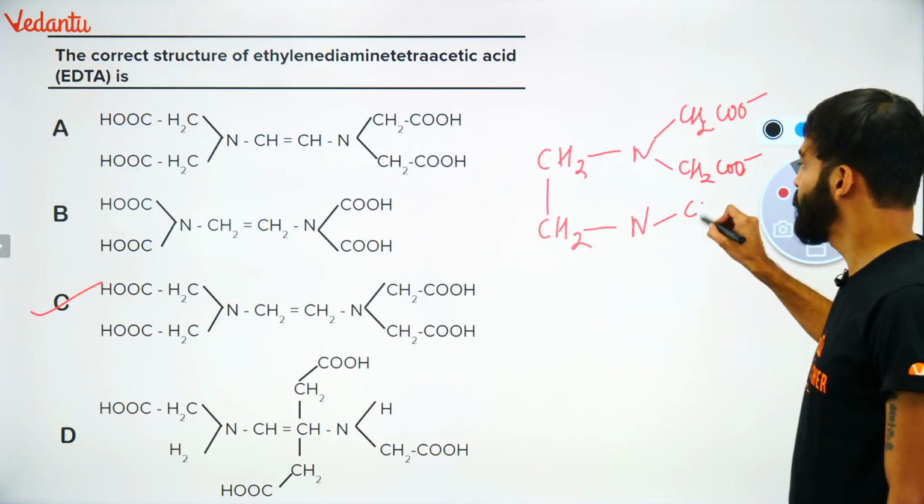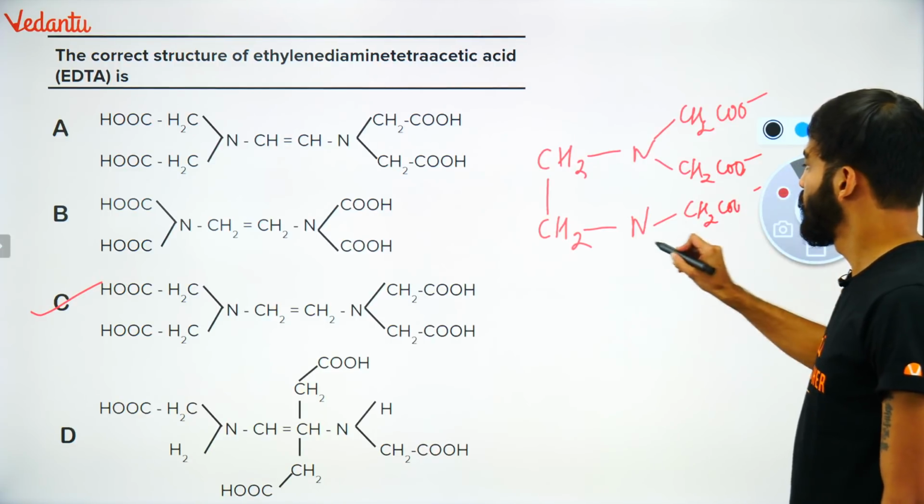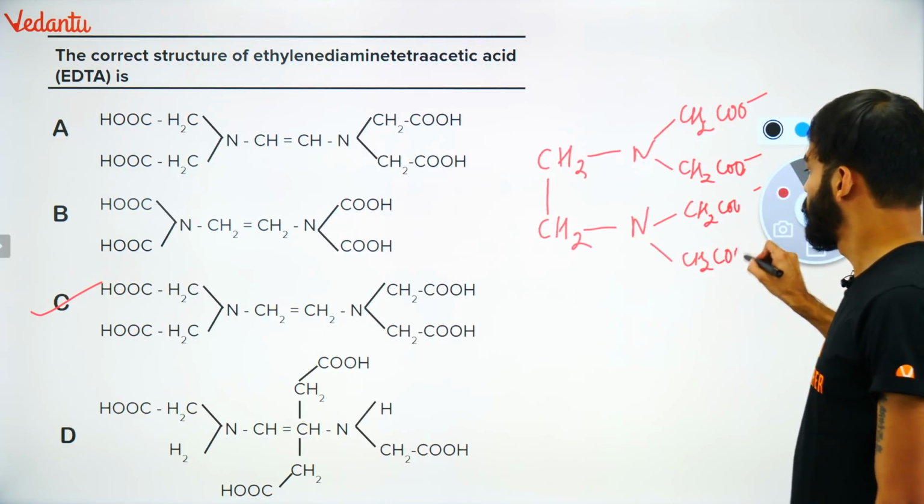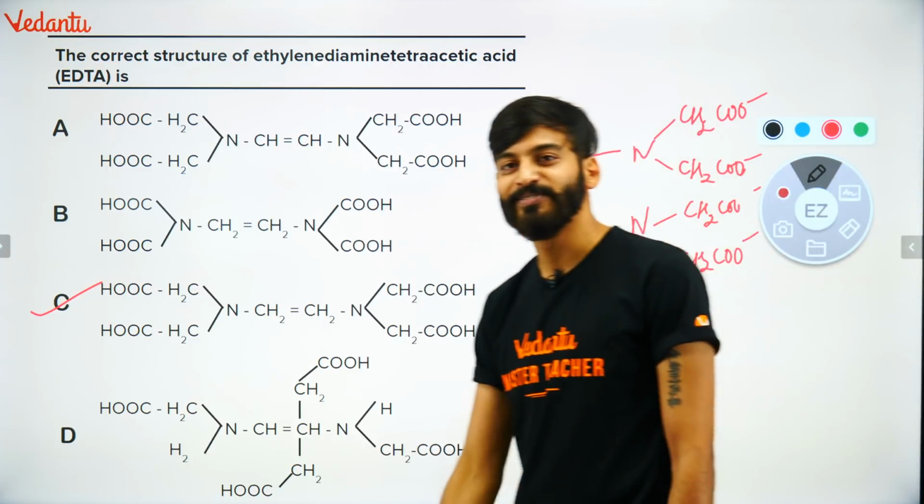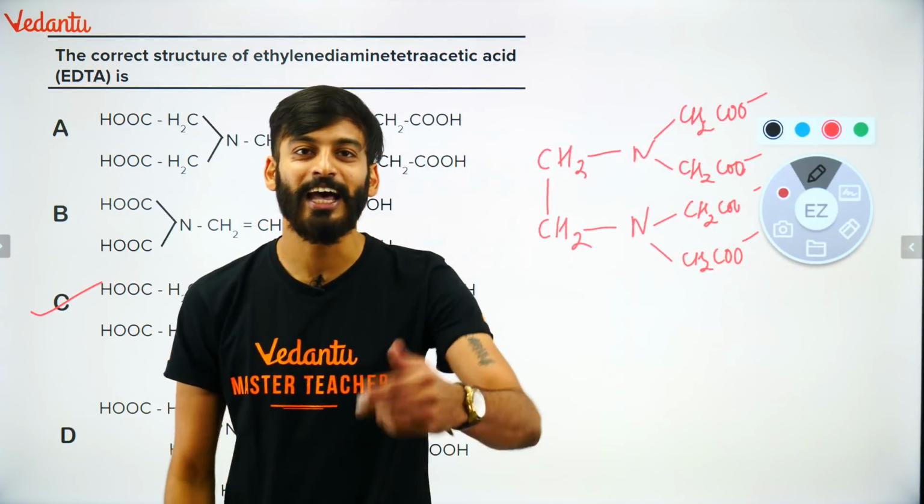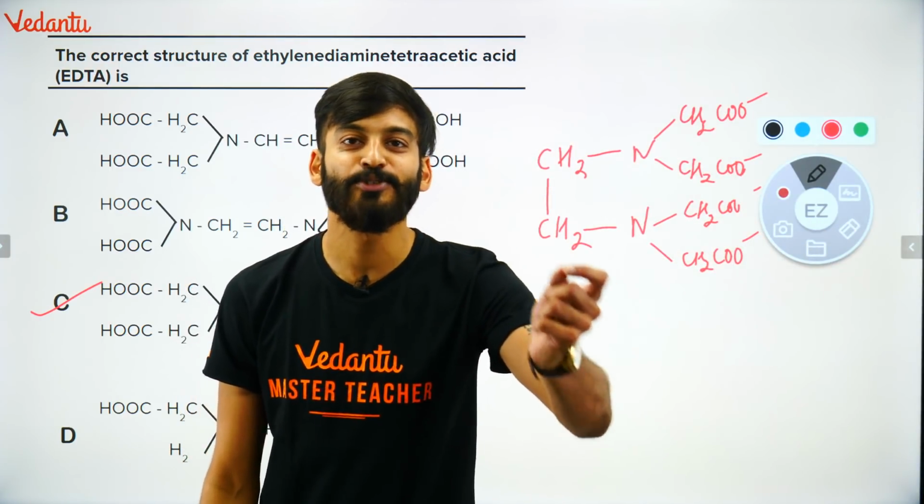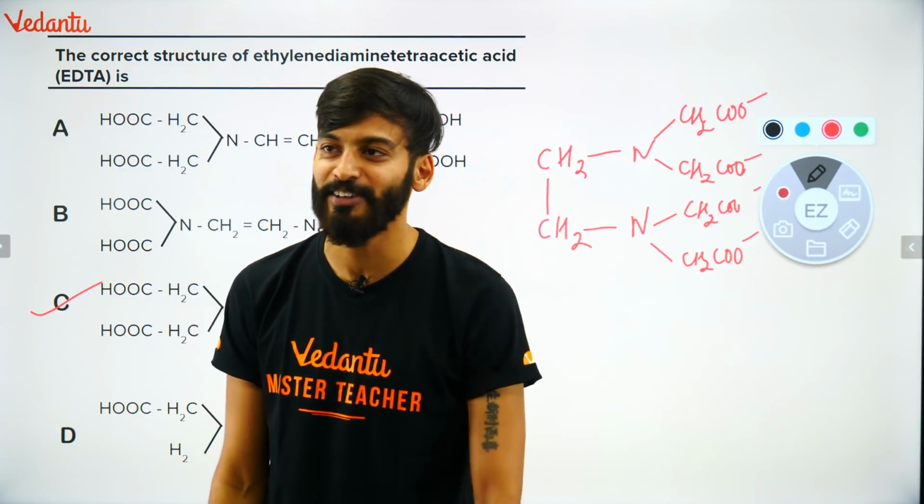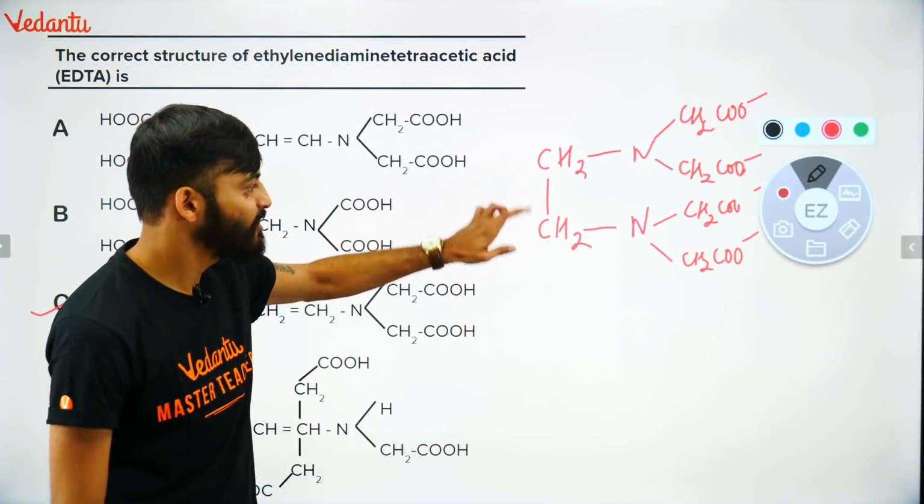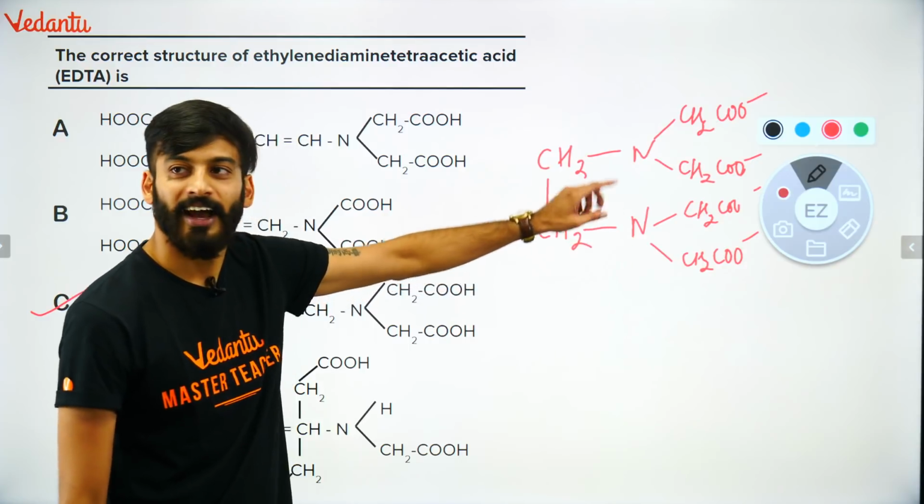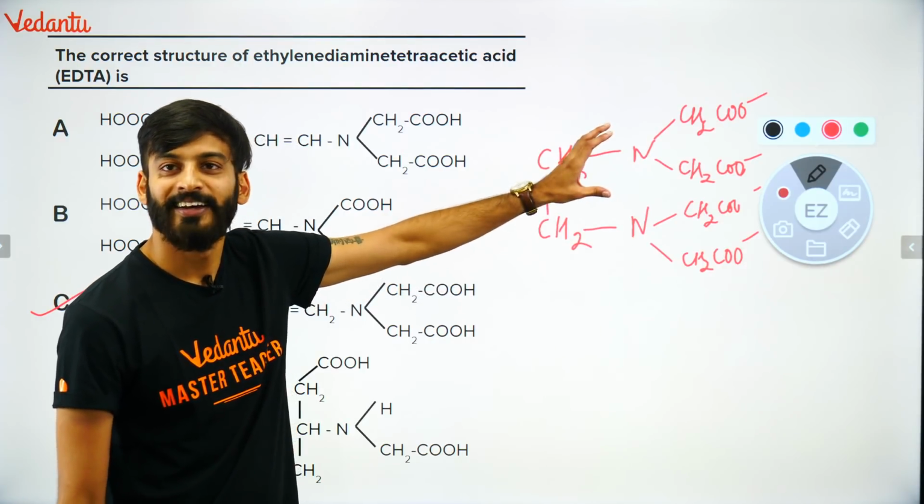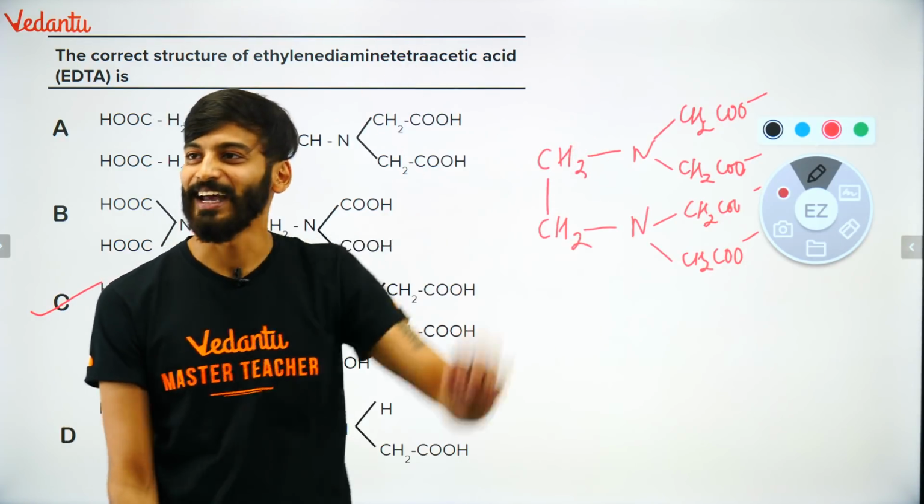The hydrogens are replaced by... okay, ethylene diamine tetraacetate. The hydrogens have been substituted by CH2COO minus. That's the simple way of remembering. Okay, CH2 NN, the hydrogens are replaced by CH2COO minus. I hope it is clear.